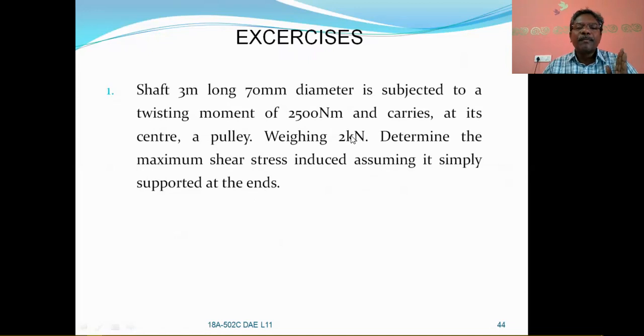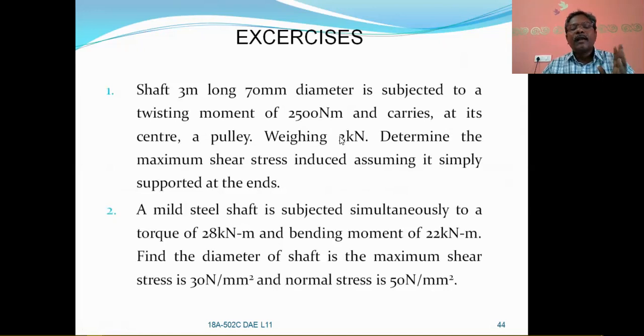First of all, calculate the maximum bending moment, then take the twisting moment. In this exercise, the maximum bending moment is M = WL/2. With this, you can calculate the bending moment, and we also have the twisting moment, length and diameter. After substitution, the equivalent twisting moment Te = square root of (M² + T²) = π/16 Fs d³. D and T are given, so you can calculate the maximum shear stress.